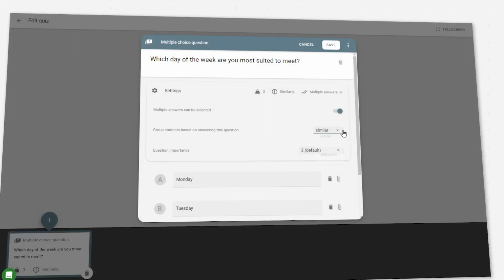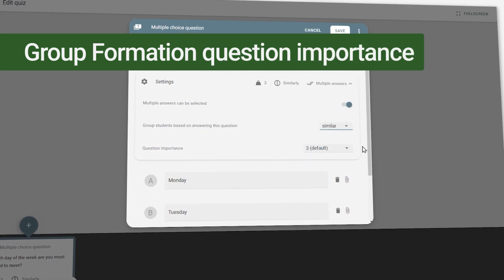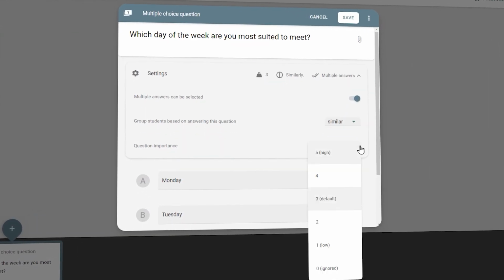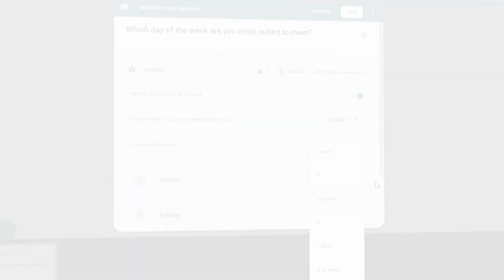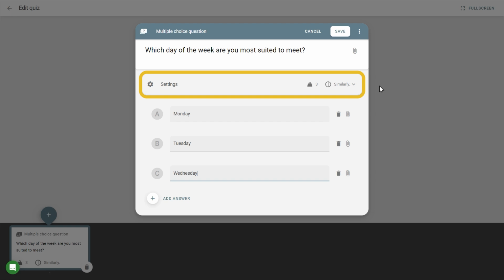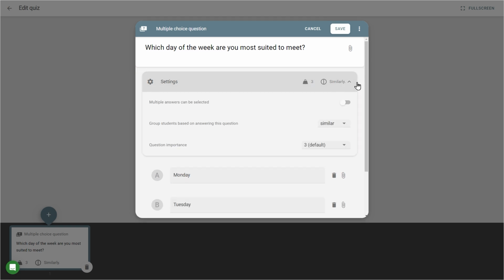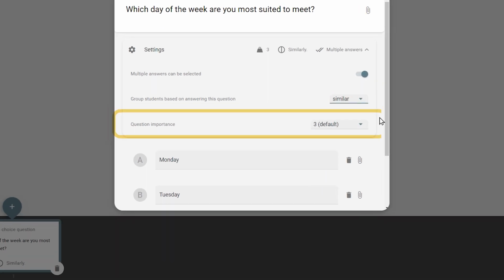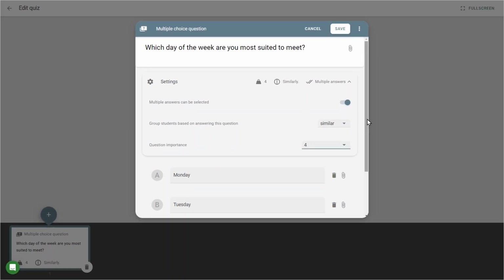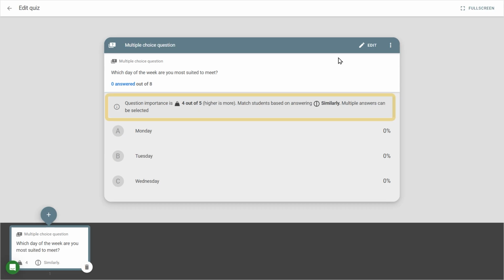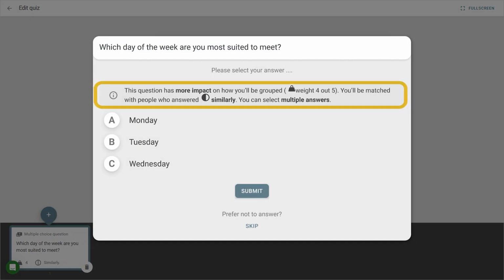In group formation, you can assign an importance level to questions, giving them a priority weighting when it comes to matching students. When making a question, teachers can now find a settings menu with multiple answer selection, grouping students similarly or differently, and the question importance selector, which is set to 3 by default. Depending on the given importance, the question answers will have a bigger or smaller impact on the final group creation, and students will be informed of the question importance when answering each question.